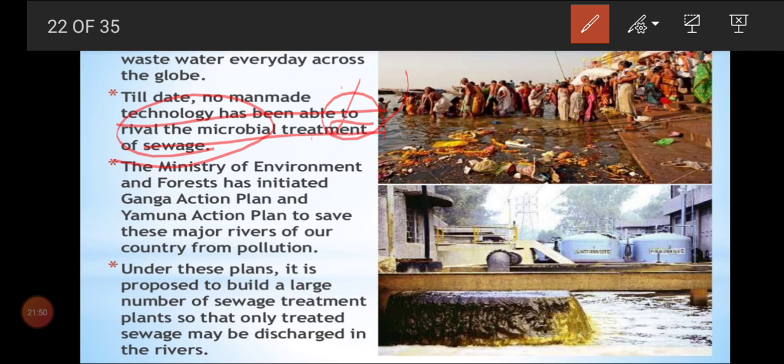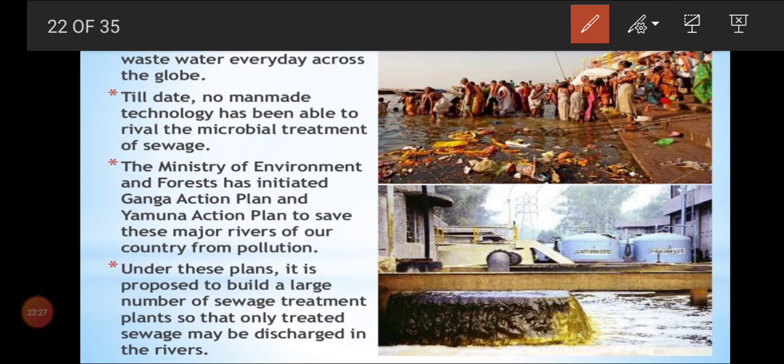The Ministry of Environment and Forests has initiated the Ganga Action Plan and Yamuna Action Plan to save these major rivers of our country from pollution by using the microbial technique. Under these plans, it is proposed to build a large number of sewage treatment plants so that only treated sewage may be discharged into the river, not untreated sewage water. If untreated, automatically coliform bacteria will be more, and harmful bacteria will be more. It is all very bad for human beings. So it should be treated with microorganisms, and then it can be mixed with the river water. That can be done to solve the sewage treatment problem.